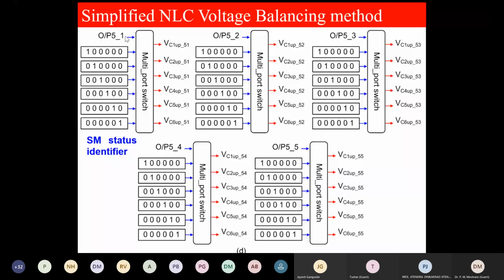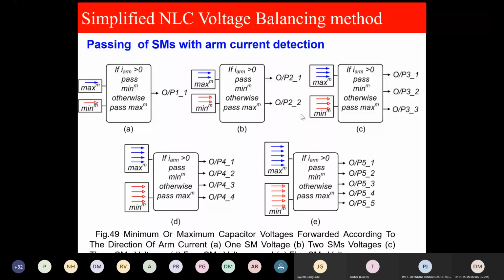How will I get to know? I will make sure by this switching combination, when it is 1, this will be 1. When it is 2, I will have to pass that second stage by this. When it is 3, I will have to pass by third stage on these 3. Similarly, all 5 outputs of this one, I will have to make it here. 4 I deliberately did not draw.